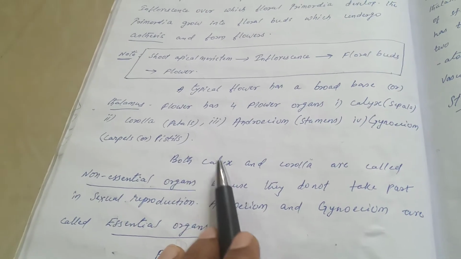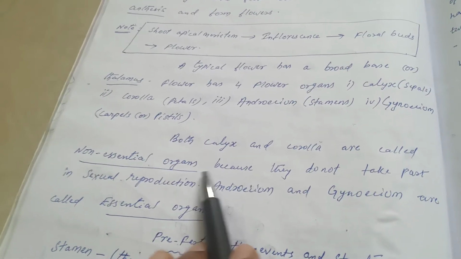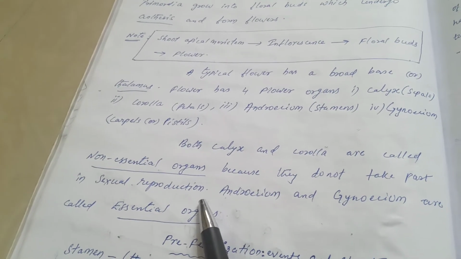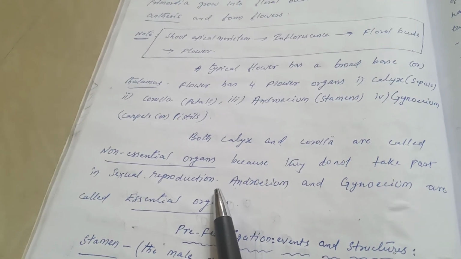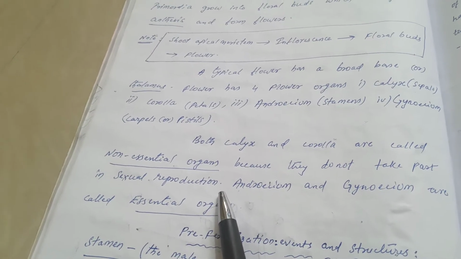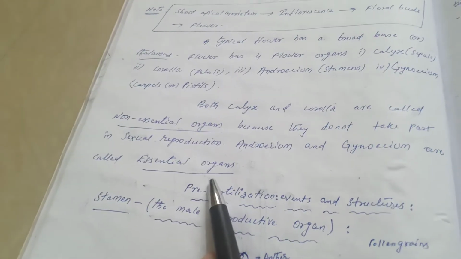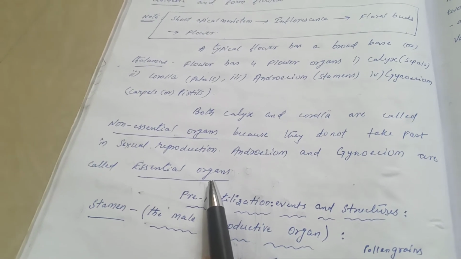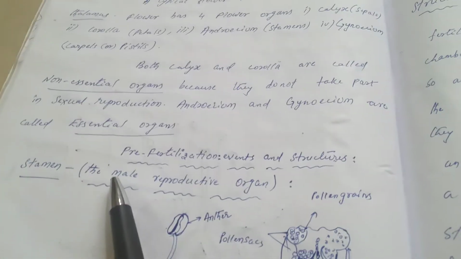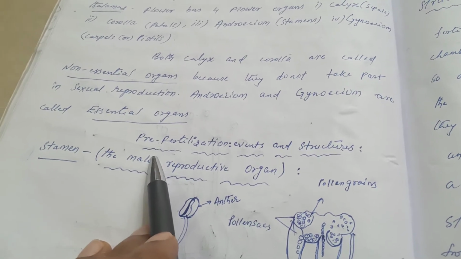So both calyx and corolla, first and second floral organs, are called non-essential organs because they do not take part in sexual reproduction. They are not directly involved in sexual reproduction. They are supportive in nature. And androecium and gynoecium are called essential organs because they directly take part in sexual reproduction.